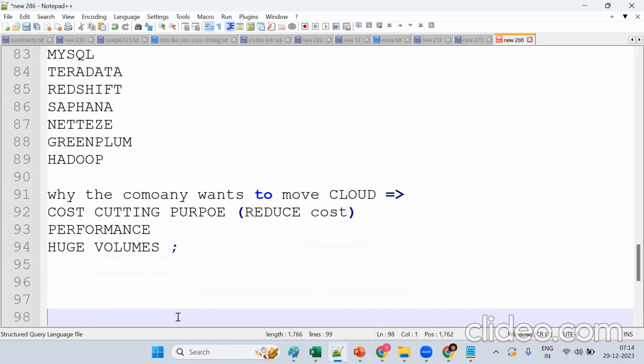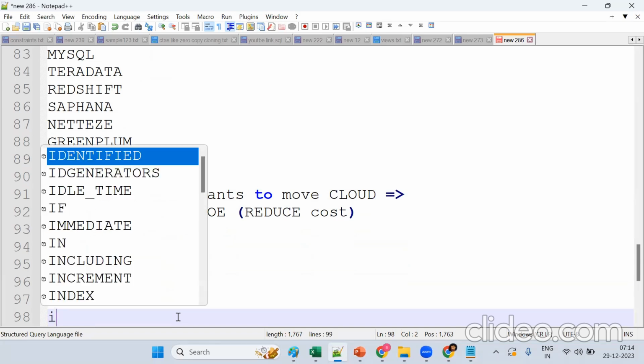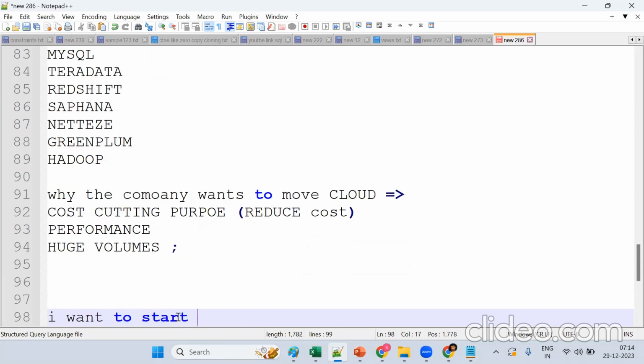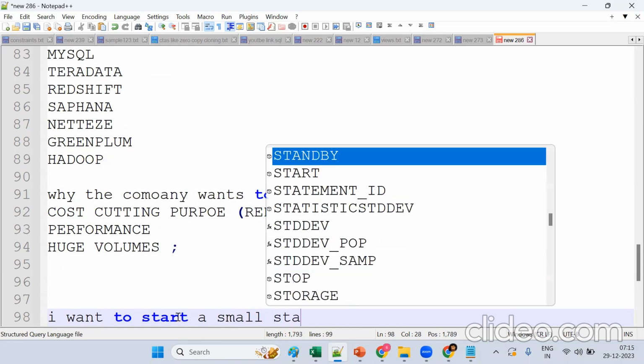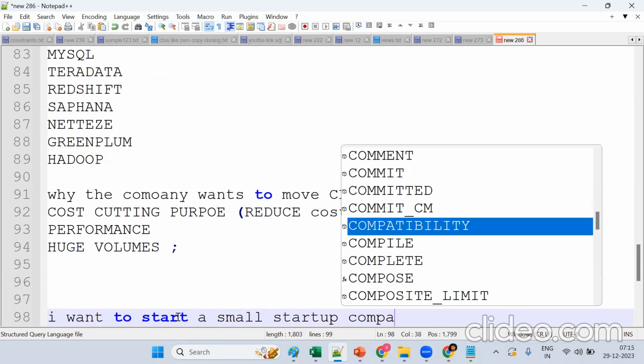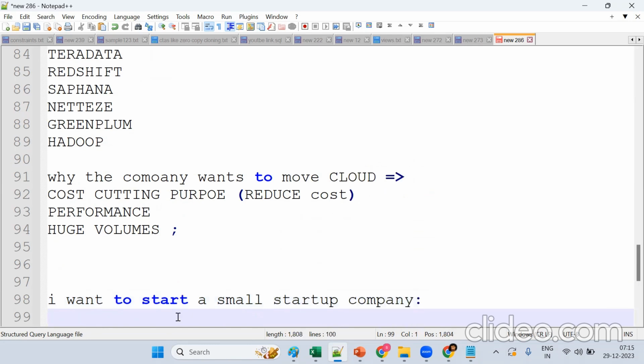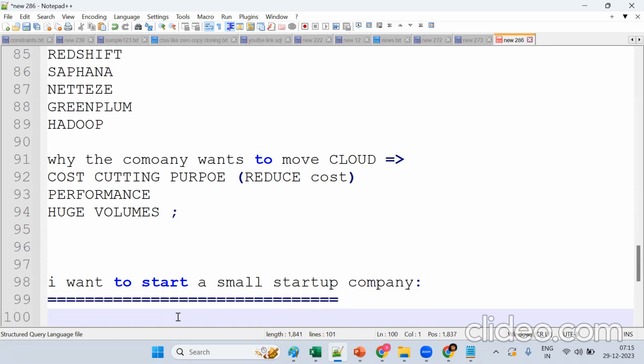I'll give a simple example. Suppose I want to start a small business, a small startup company. This is the basic idea of what Snowflake is and why the company wants to move. If you understand it a little, going forward you will be able to understand. I want to start a small startup company. For 5 years, I estimate 100 GB of storage volume will occur. For that 100 GB, the company is asking for 10 lakhs for the storage, infrastructure and all this.